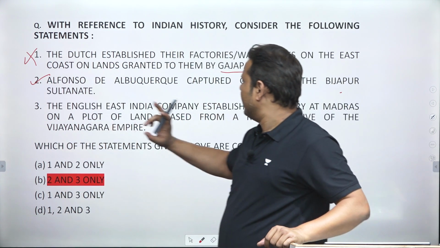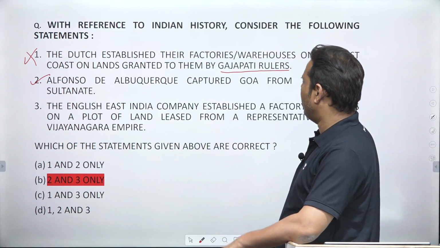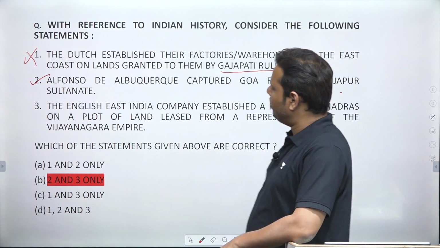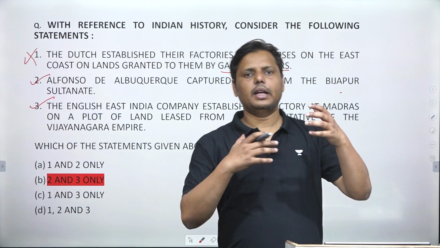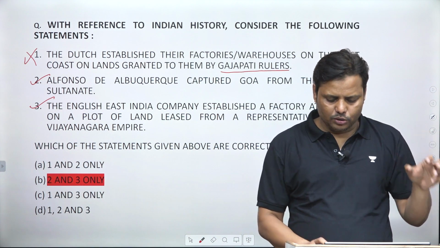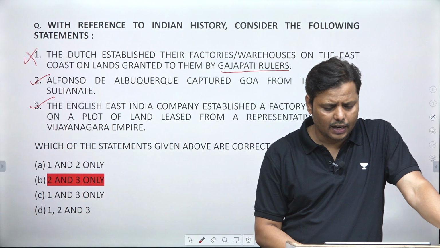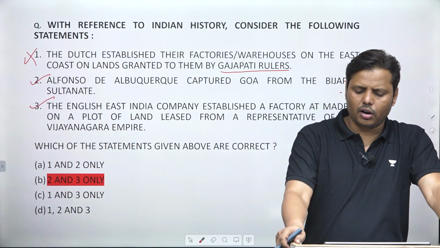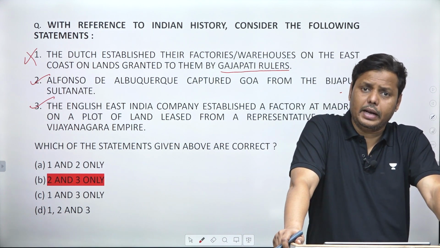The next one: the English East India Company established a factory at Madras on a plot of land leased from a representative of the Vijayanagar Empire. Yes, this is a true statement. It was 1610, of course, and you can make the correlation also. One of the Naikas was ruling in this particular place, maintaining the administration. He was called Damarla Venkatadri.